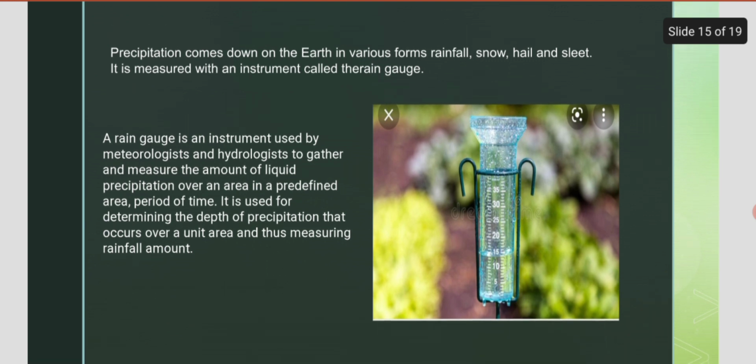Next one is precipitation. As we all know, precipitation comes down on the earth in various forms, for example rainfall, snow, hail and sleet. And rainfall is the most common form of precipitation. It is measured with an instrument which is called the rain gauge. A rain gauge is an instrument used by meteorologists and hydrologists to gather and measure the amount of liquid precipitation over an area within a period of time.